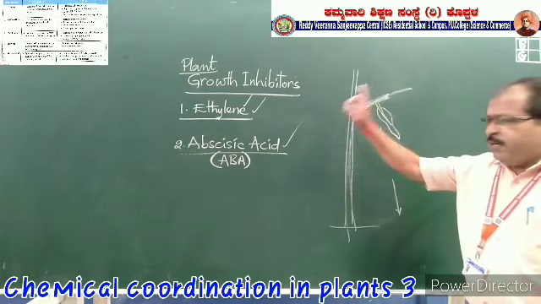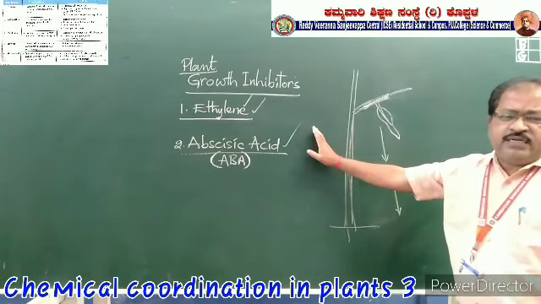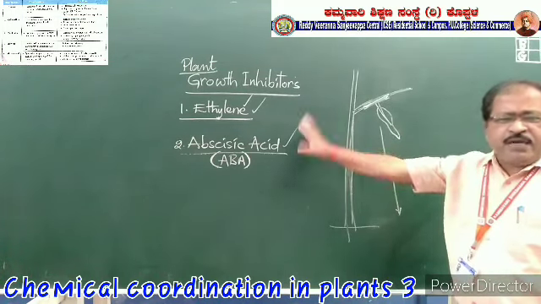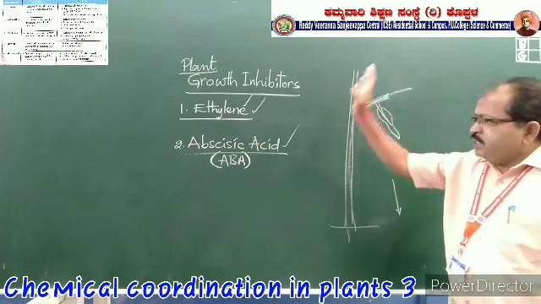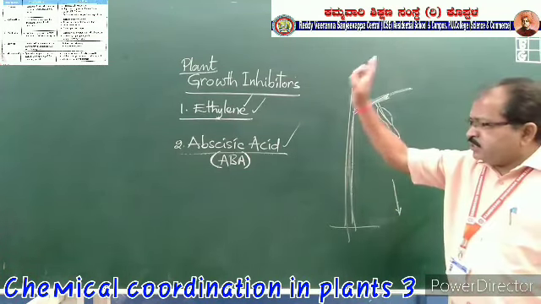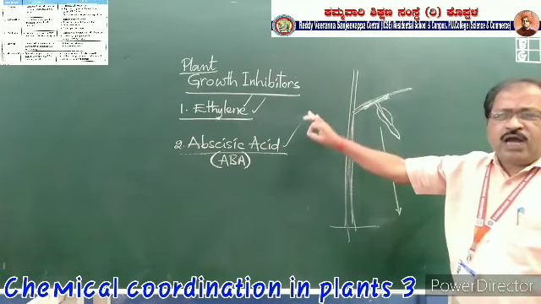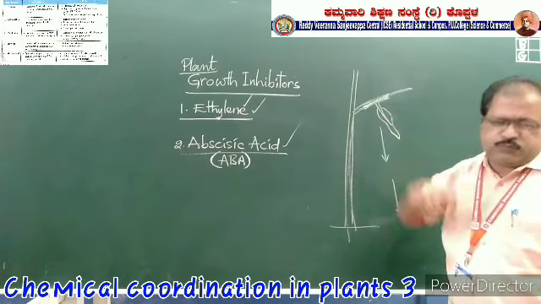The senescence will be encouraged by the abscisic acid as well as the ethylene. And ethylene is also useful for ripening of the fruits. It is a growth inhibitor. Ethylene is a very good plant hormone which helps the plant to ripen the fruits.